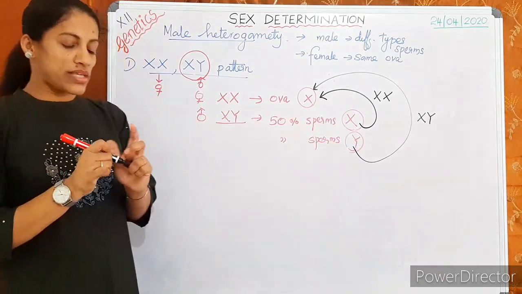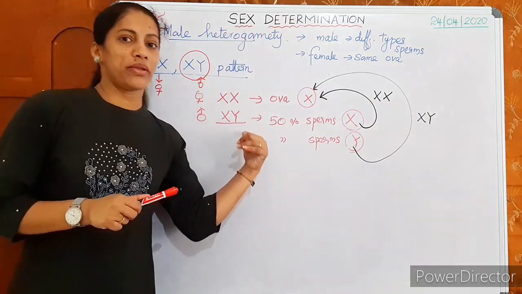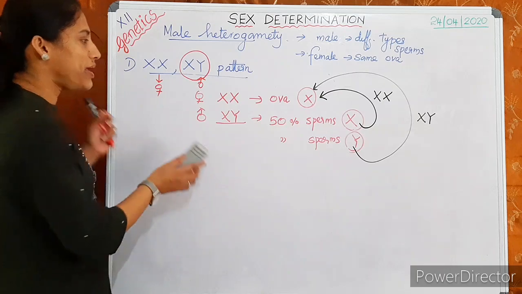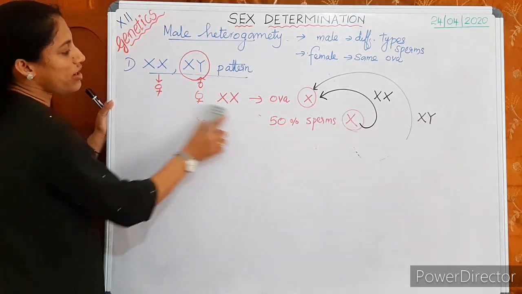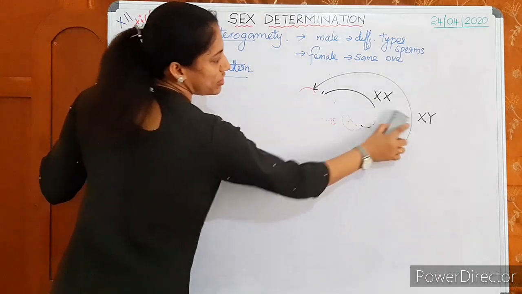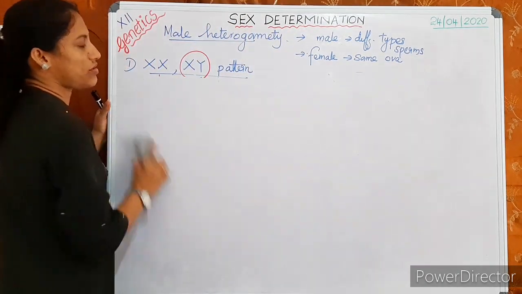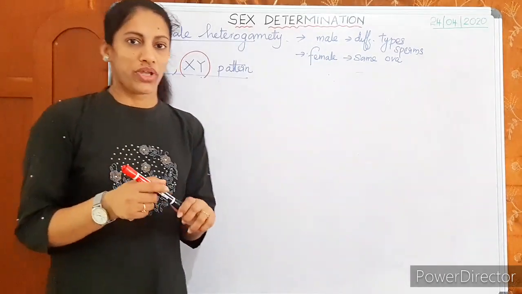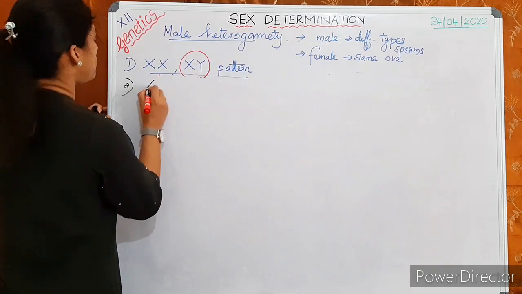So what determines sex in the XX-XY pattern? Sex determination is done by the nature of the sperm. We can say it is done by the male. The female is passive and produces only one type of ova, all ova of a similar type, only with the X chromosome. Is it clear, the XX-XY pattern? Then we can move to the second pattern of male heterogamety.